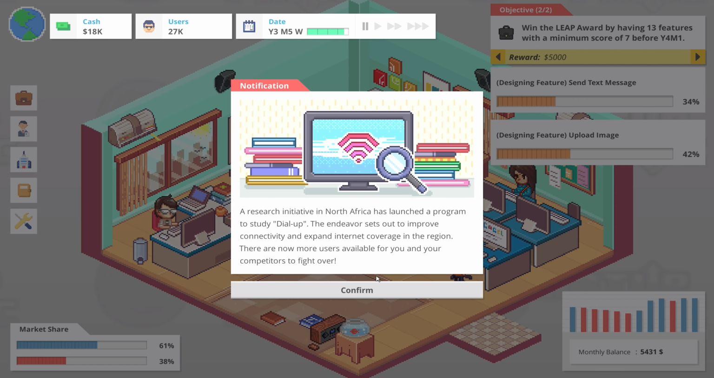A research initiative in North Africa has launched a program to study dial-up. The endeavor sets out to improve connectivity and expand internet coverage in the region.